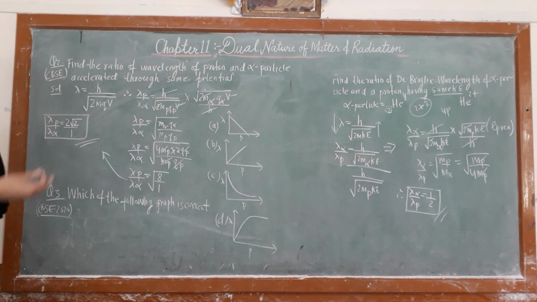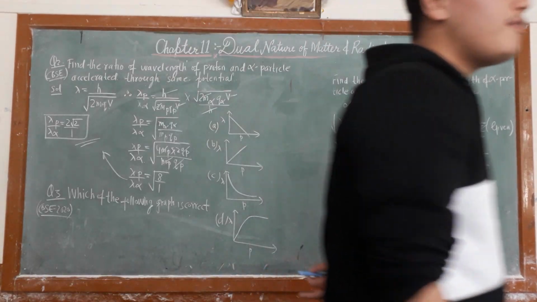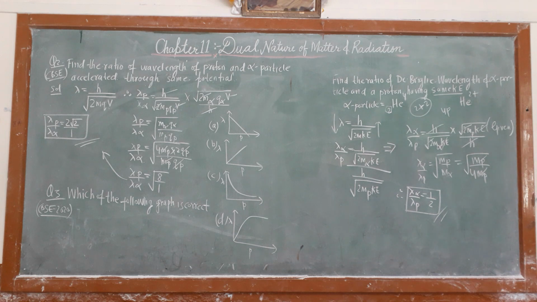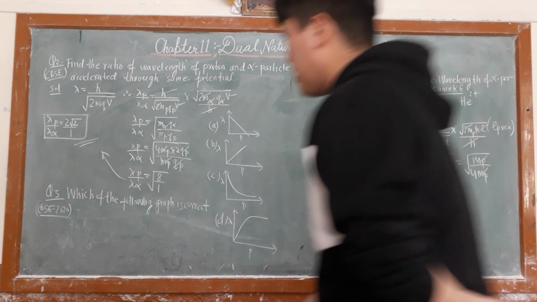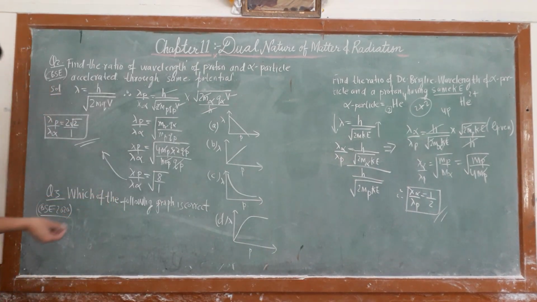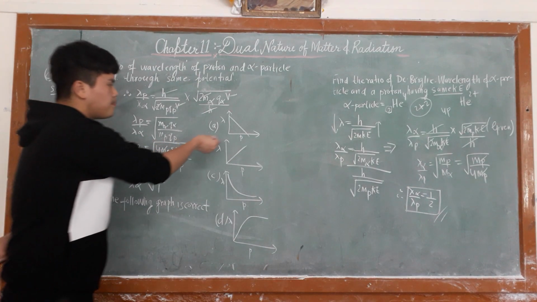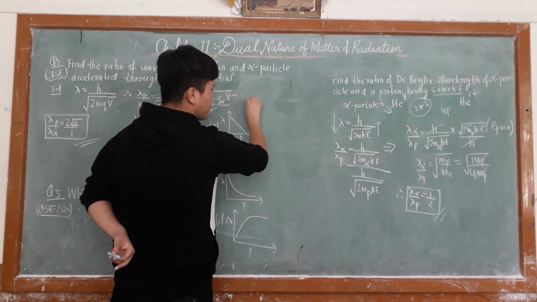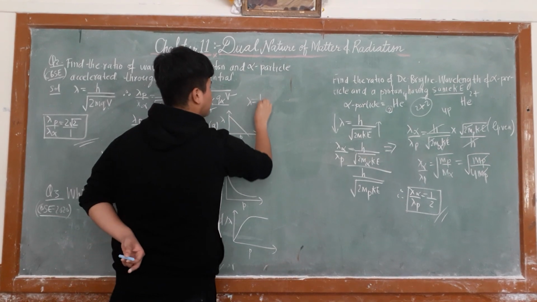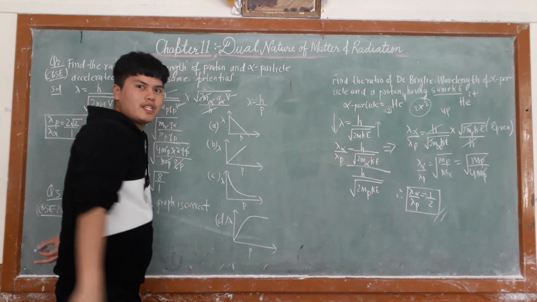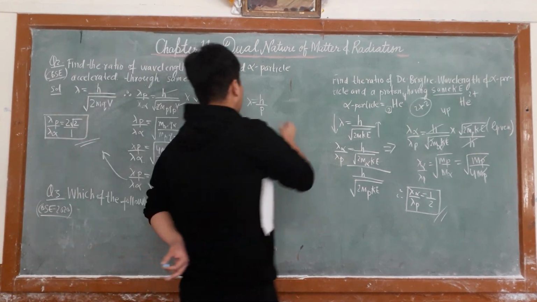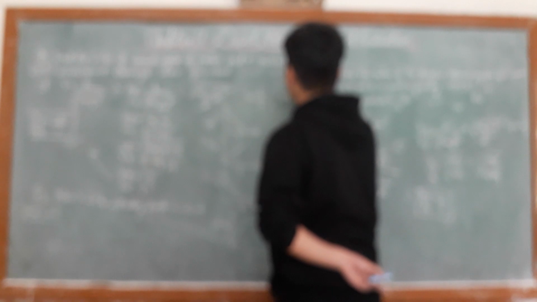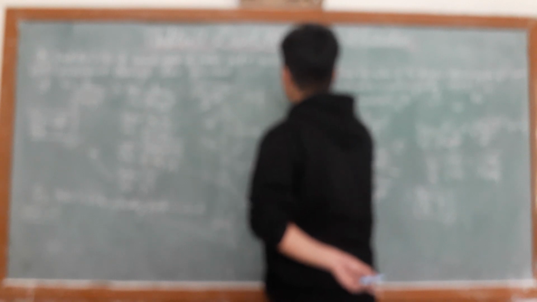So you can see the graph is between de Broglie wavelength and the linear momentum. Just pause the video and answer it. Now which of the following graph is correct? So graph between lambda and p, then lambda is equal to h upon p. So lambda is inversely proportional to p.